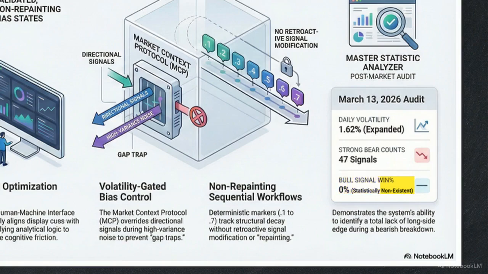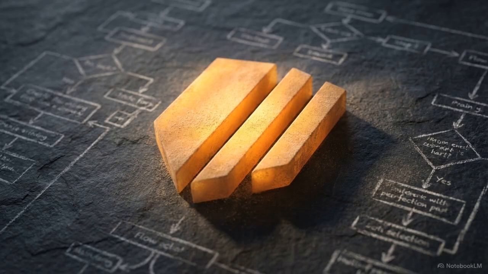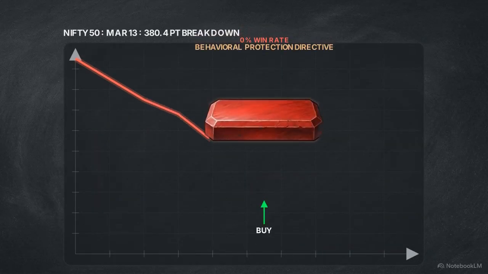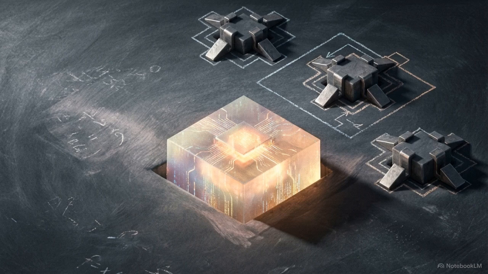Based on this math, the master system issued a behavioral protection directive. It officially determined that the long-side probabilistic edge was statistically non-existent, and that any counter-trend trades represented strictly adverse exposure. By subordinating probabilistic machine learning to explicit logic, a deterministic AI architecture secures capital against machine drift and human error throughout a structural collapse.